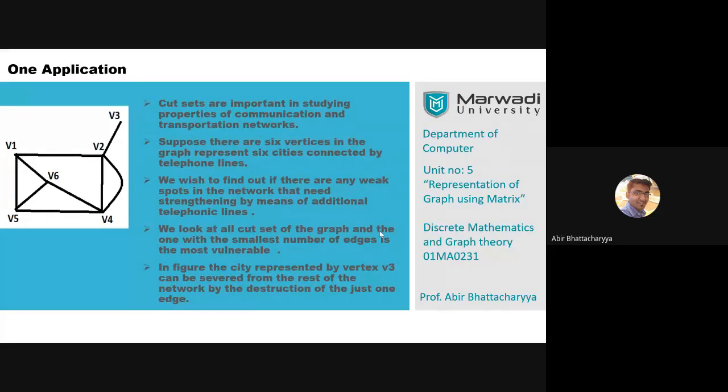All right. So in this figure, that city's vertex can be severed from the rest of the network by destruction of just one edge. That means if I figure out only one cut set, that is the smallest cut set of this particular graph, that will work for it. Apart from that, there are lots of cut sets, but the smallest cut set here is what works for us.